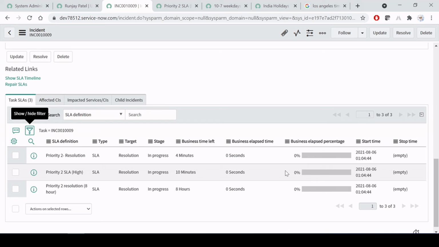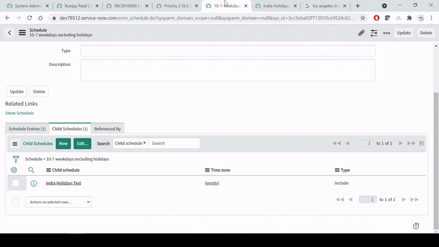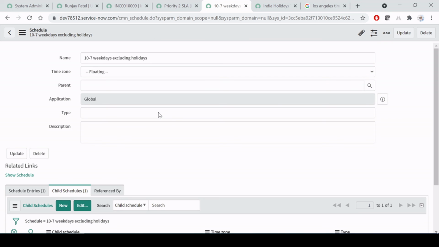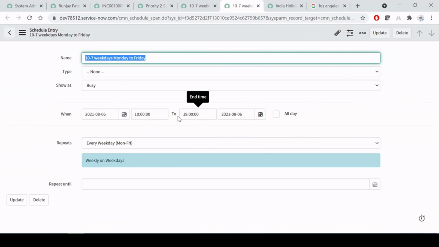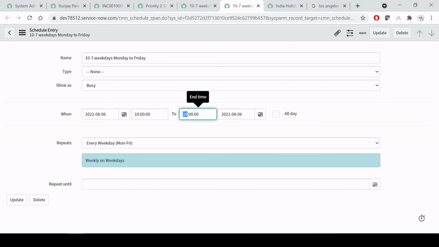So to showcase this, I'm going to modify the entries for this schedule only. Let me open it. This is okay, but here it should start from 10.